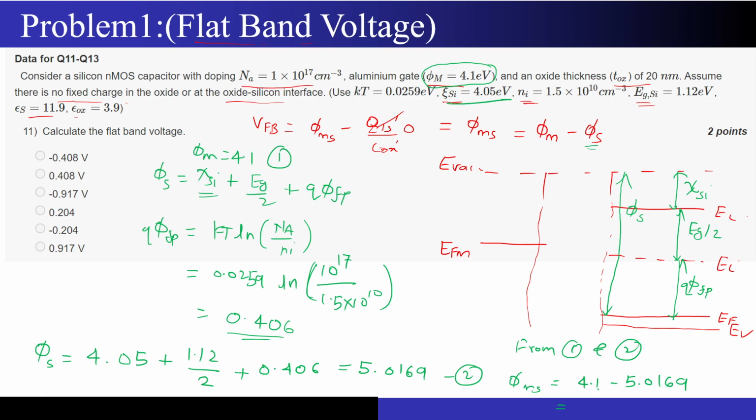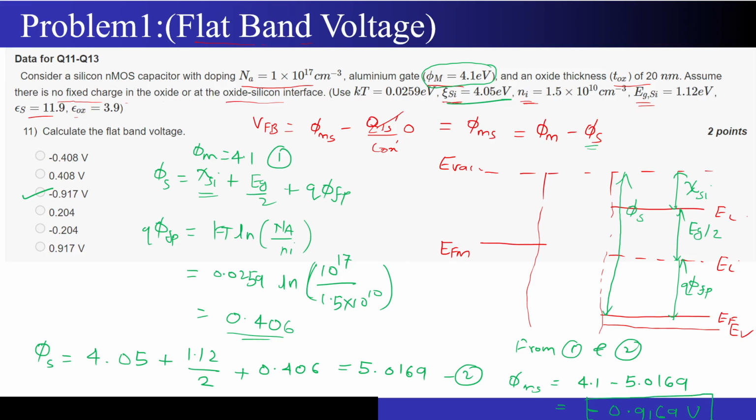So if you calculate this value, then your answer will be coming out to be something like minus 0.9169 volts. So this answer basically, correct? I hope everything is clear. If you guys have any doubts, then please feel free to poke me.